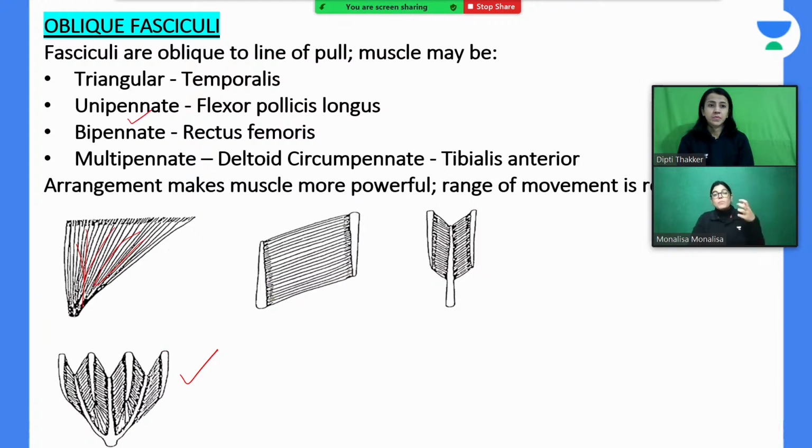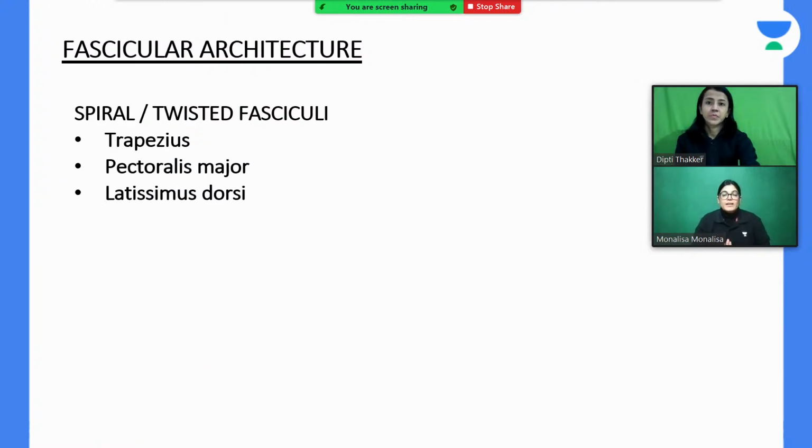So if we are talking about oblique fasciculus, where the muscle fibers are converging, at that point the power is more and range is reduced as compared to the muscles which we have talked about previously, that is parallel muscle fiber. So I think this basic concept is clear. Okay, for those who are present here, let's move on to the next.